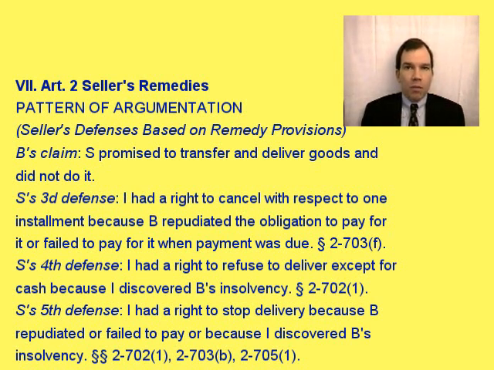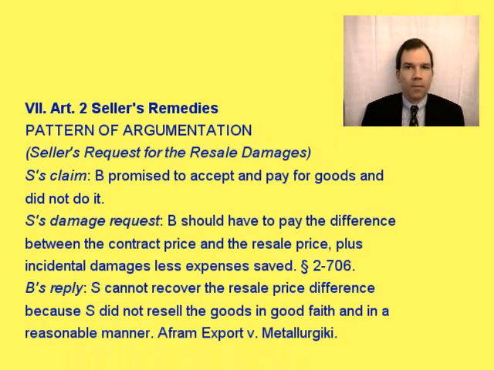For example, let's first talk about the seller's request for the contract price. The seller might claim that the buyer promised to accept and pay for goods and didn't do it. That's the buyer's basic obligation. If the buyer has no defense, well, then the seller would request damages. And the seller might say, well, the buyer should have to pay the contract price for the goods under Section 2709(1). Now here the buyer might have a reply. The buyer might say, well, the seller is not entitled to the contract price because I didn't accept the goods, and the goods could be resold for a reasonable price after a reasonable effort. Those are the elements of Section 2709(1).